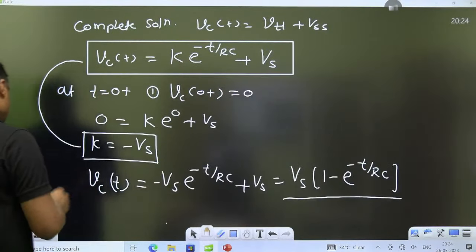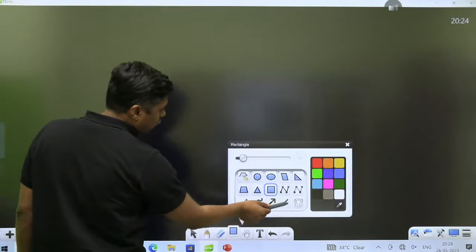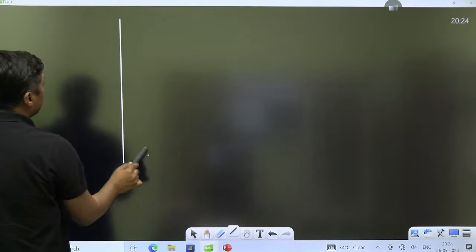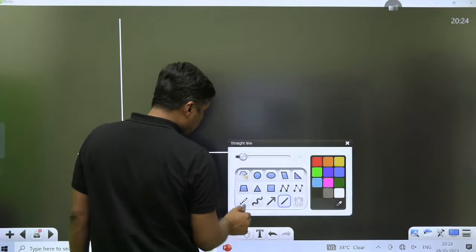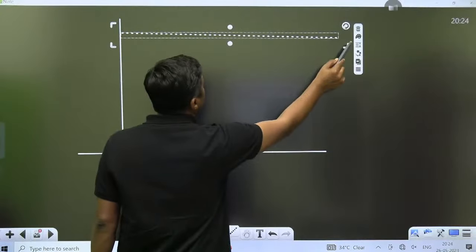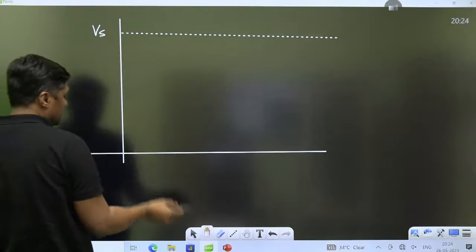Now, when the initial voltage is 0, what will be the plot? Finally, 2 minutes only. Exponentially charging equation. When the initial voltage is 0, it will start from 0 because the capacitor does not allow sudden change of voltage, and finally it will reach up to Vs. That is the curve.